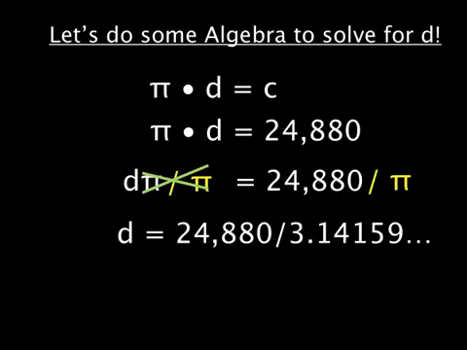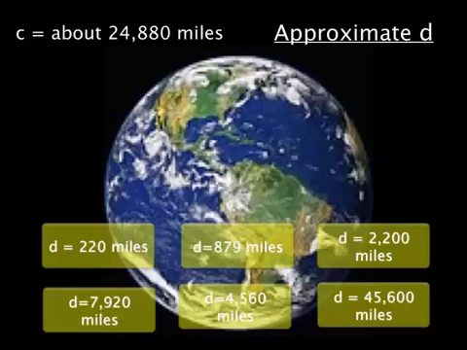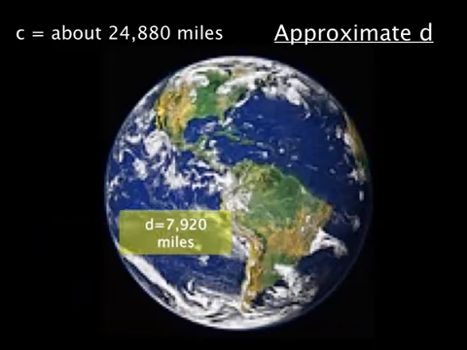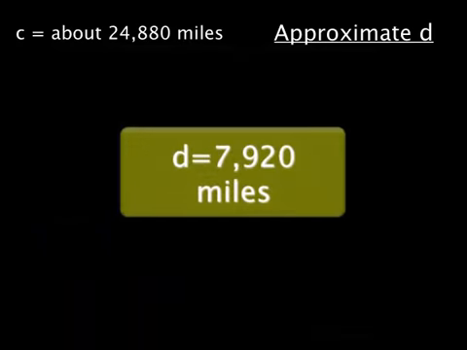and diameter of the Earth is equal to 24,880 divided by pi, which is 7,920. Thus, eliminating the false answers, we find the right answer to be the diameter of the Earth is 7,920 miles.